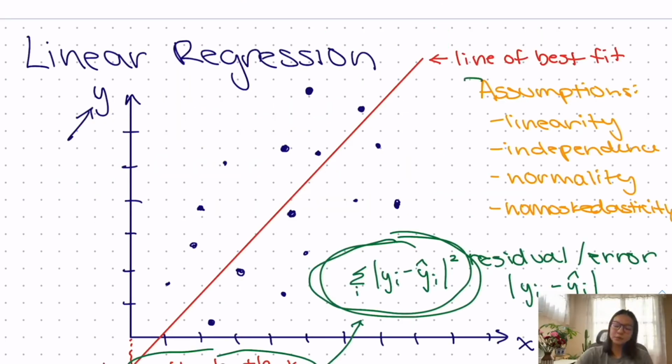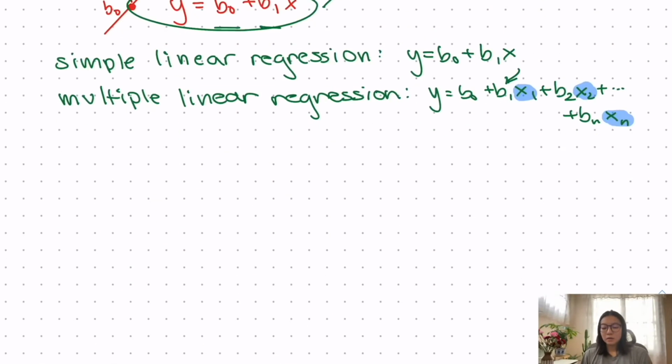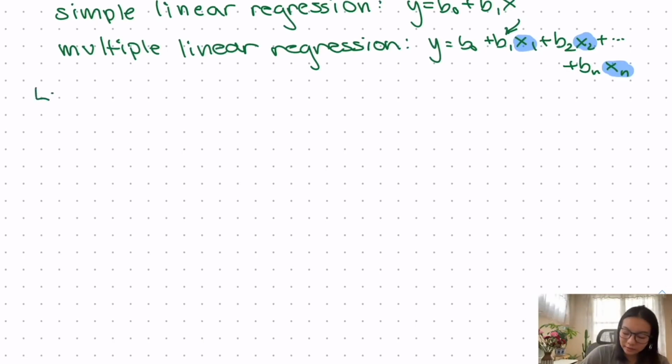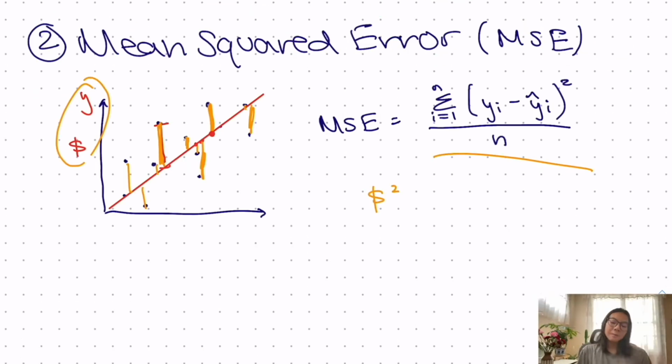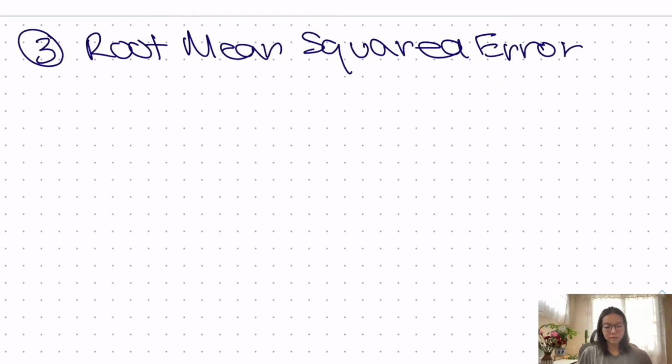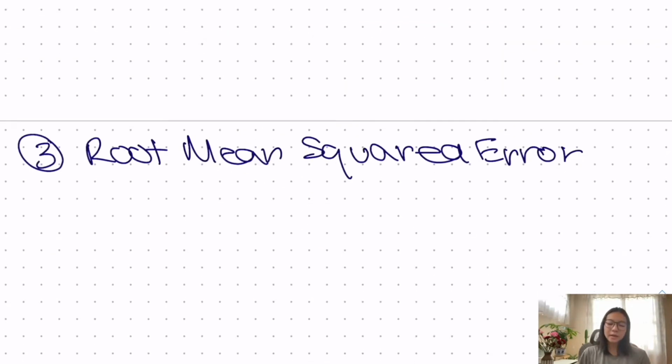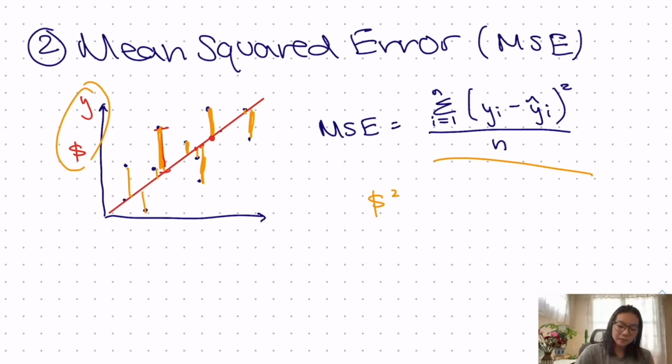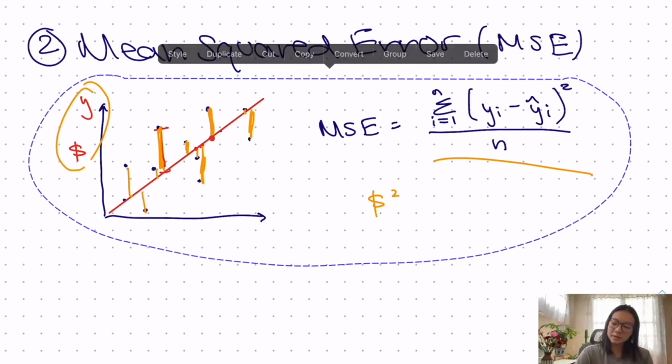Key assumptions underlying linear regression include linearity, independence, normality, and homoscedasticity. These criteria validate the model and ensure the reliability of predictions. Root mean squared error (RMSE) offers improved interpretability over MSE by expressing errors in the same unit as the output variable. This clarity aids stakeholders in grasping prediction accuracy.